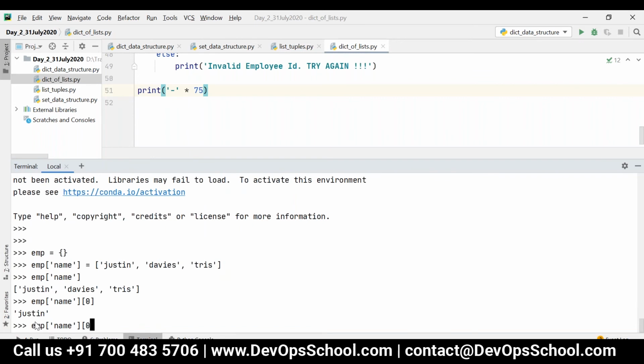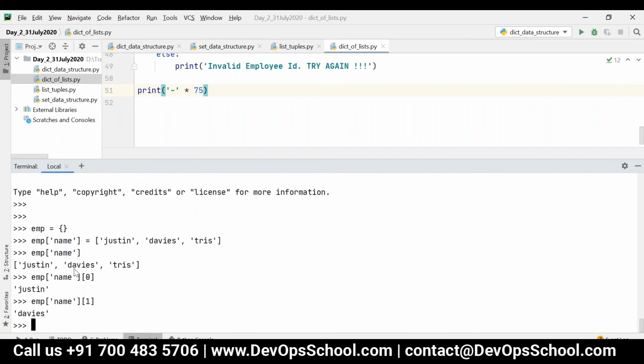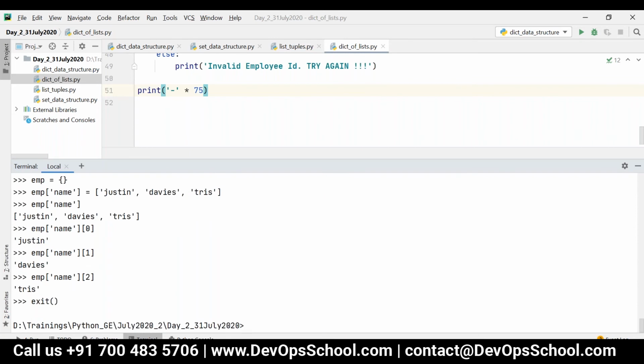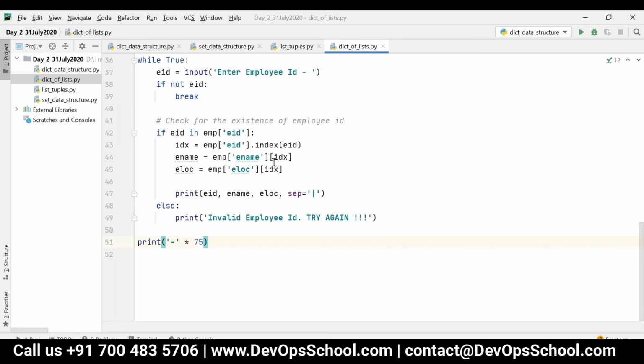If I say index 1, this will retrieve Davis. If I say index 2, this will retrieve Tris. So over here we just hard coded it, but over here we have made it dynamic. That is, we are retrieving the index and then retrieving the value from here. Got it. Ajmal? Yes. Okay, please try it out.